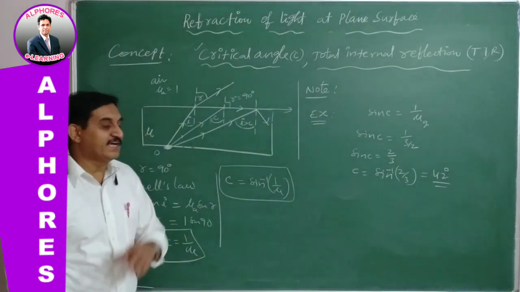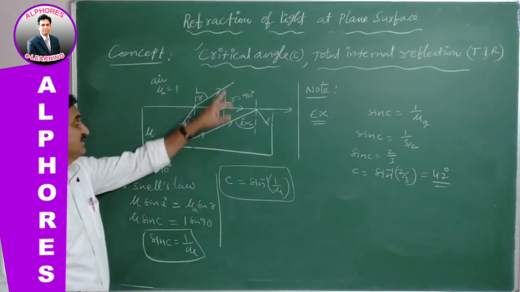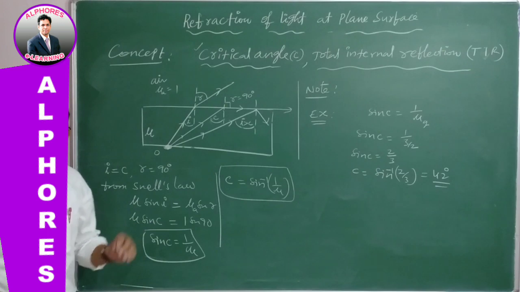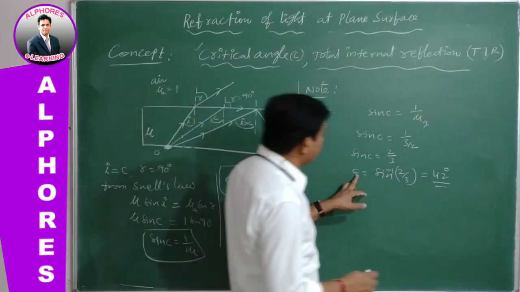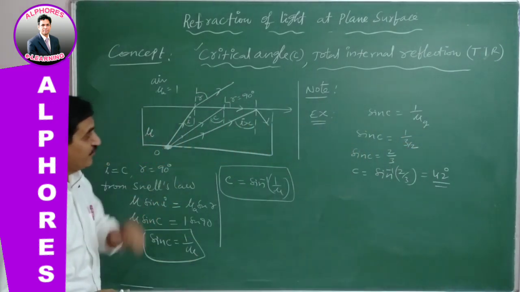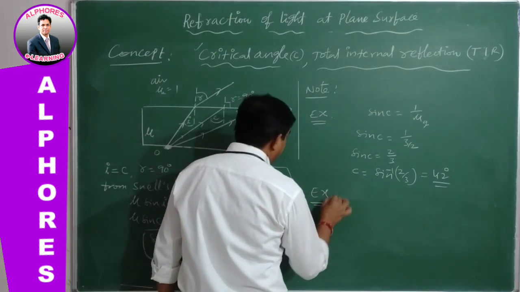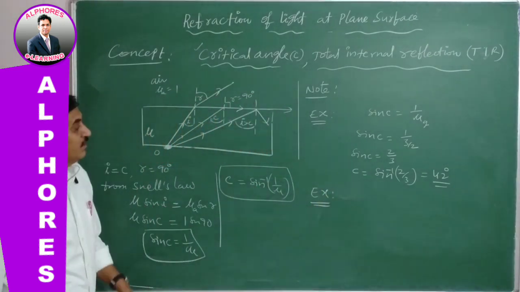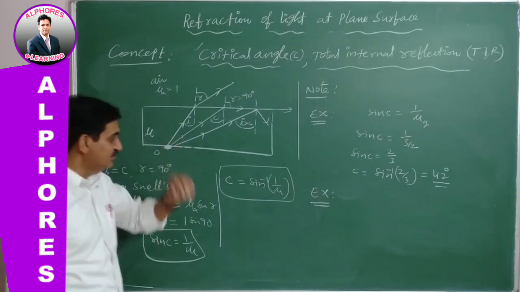This is the critical angle for glass when the light is traveling from glass into air medium, where the light is grazing the surface separating two media. Its corresponding critical angle is 42 degree. Yes, let us go for one more example, finding the critical angle of a pair of media as the light is traveling from glass into water.